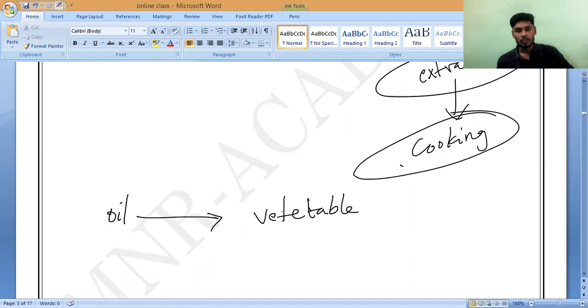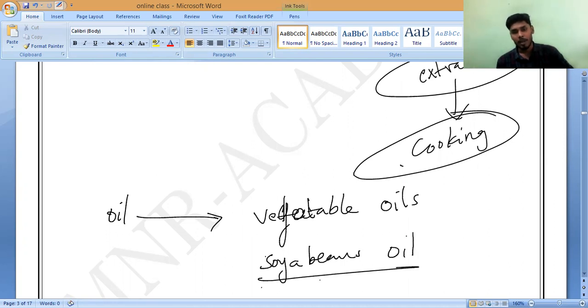Vegetable oils. Nowadays you can see soya oil also. Soya bean oil. Have you noticed it, Mari? Very costly, correct or not? If you see the market, so many oils are there. Everything is very costly because of the extraction and refining process.